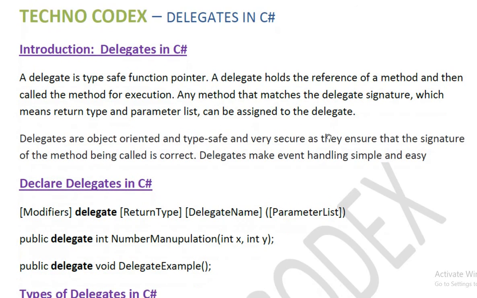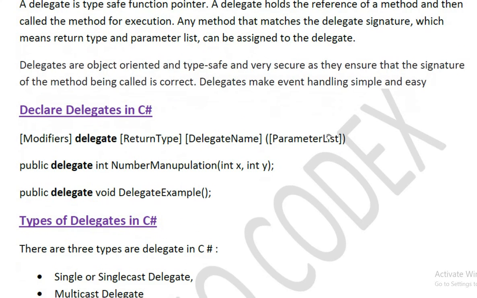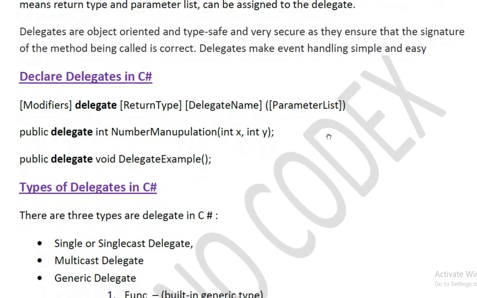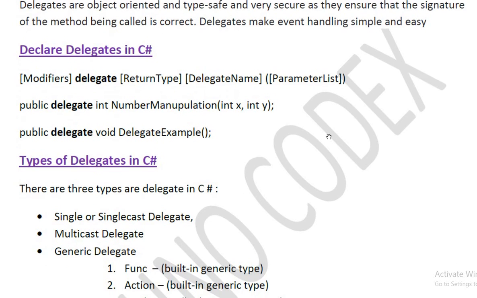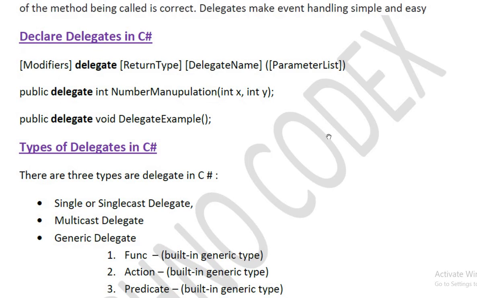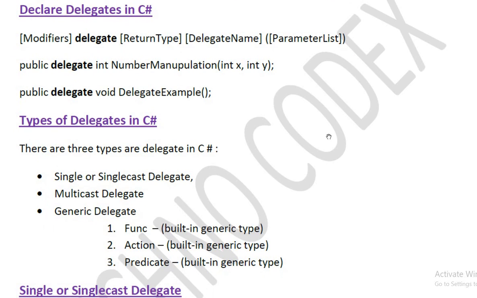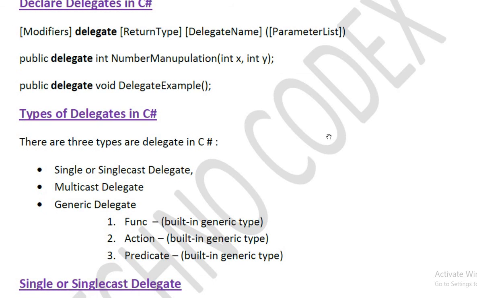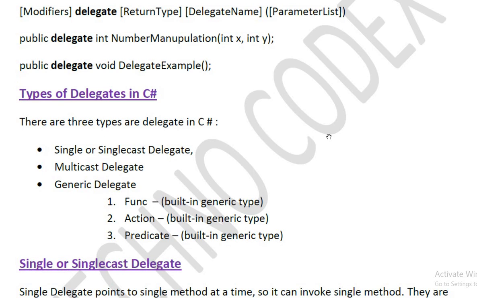Declaration of delegates. We declare delegates as below: modifier, delegate keyword, return type, delegate name, parameter list. You can see the example: public delegate int NumberManipulation with parameters int x and int y. We can return void in a delegate.